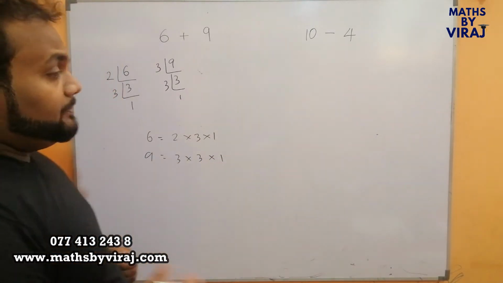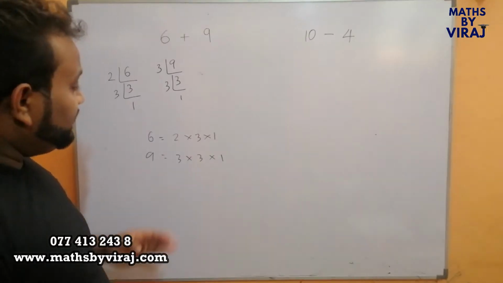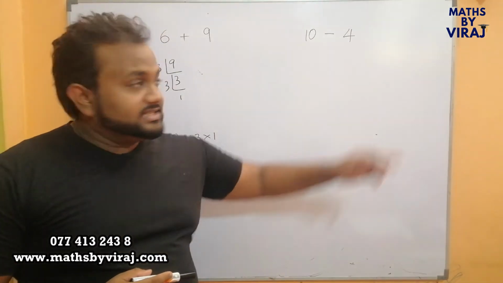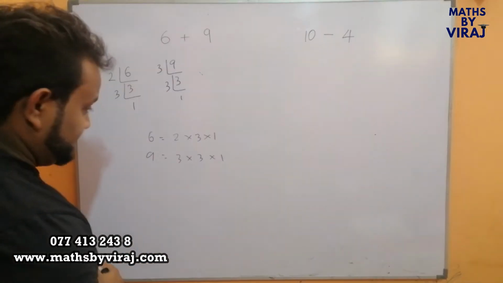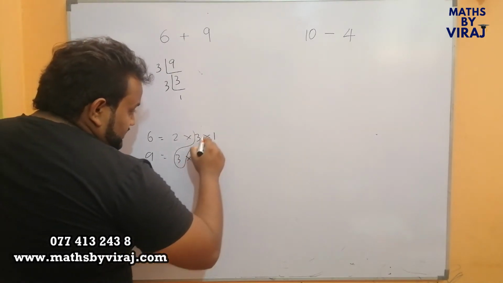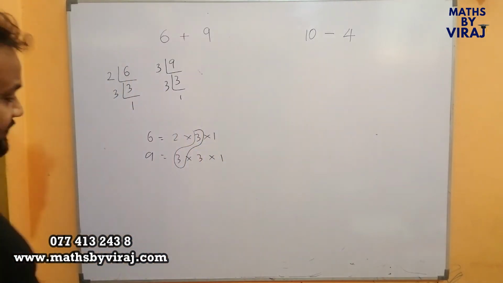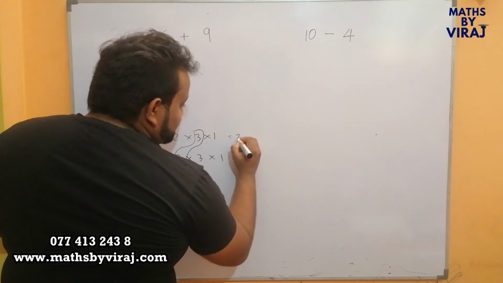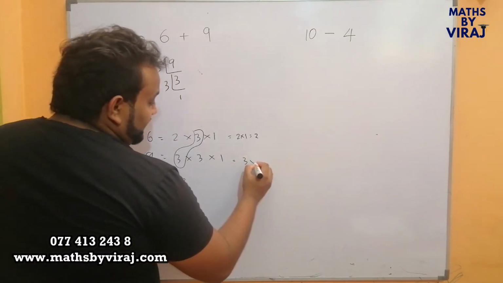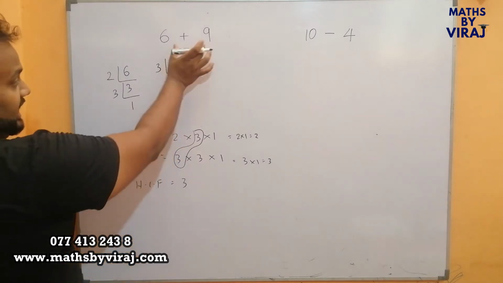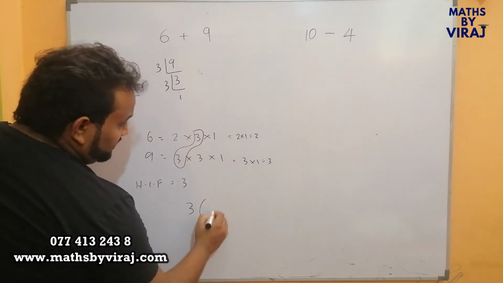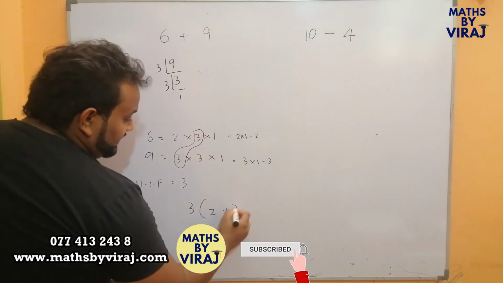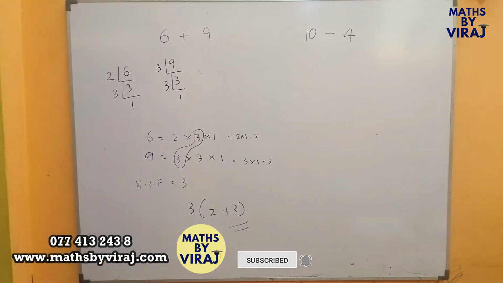Now, we use the method of HCF for the highest common factor. And again, the video on the highest common factor is in the link over here. You can go and see. You find a number that is common, therefore the highest common factor is 3. So what is remaining here is 2 into 1, 2, and 3 into 1, 3. Therefore, I can factorize 6 and 9 by taking 3 out, and instead of 6, now I have 2, and instead of 9, I have 3. Therefore, this is my answer.